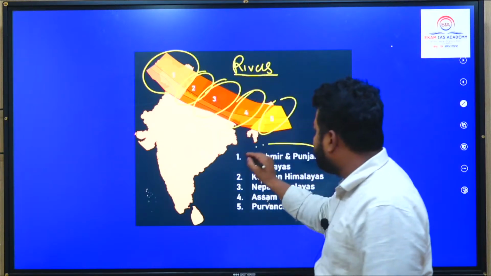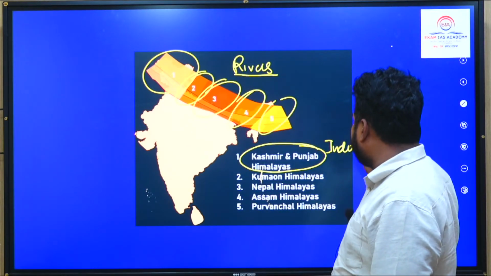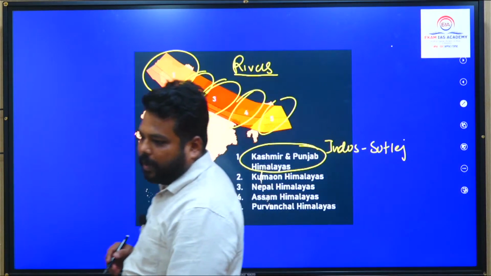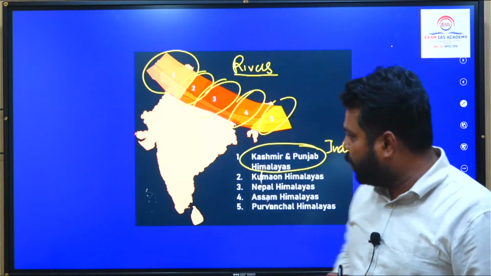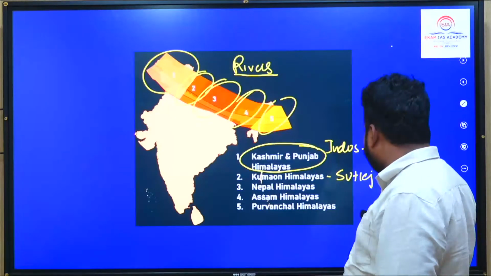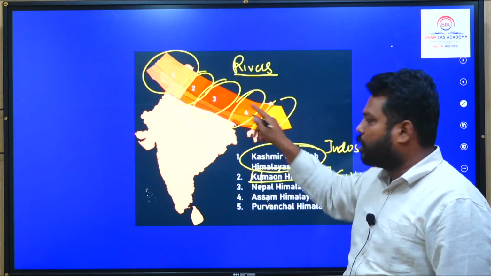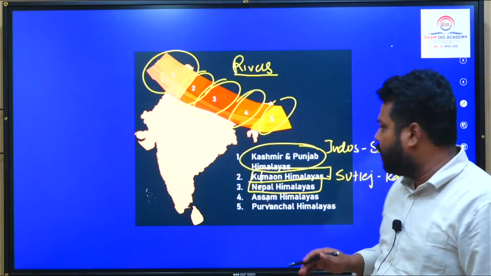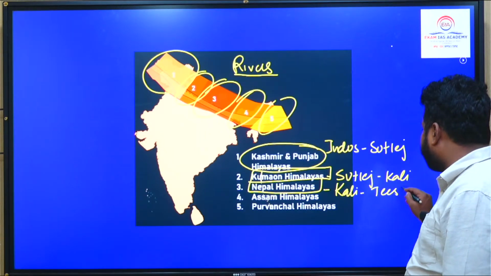So Kashmir and Punjab Himalayas extend between Indus river and Sutlej river. Do remember this. Those present between Sutlej and Kali river are called Kumaon Himalayas, number 2, and Nepal Himalayas, which are called Central Himalayas, extend between Kali and Tista river.